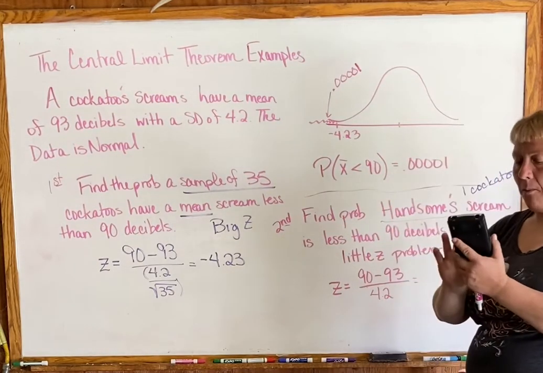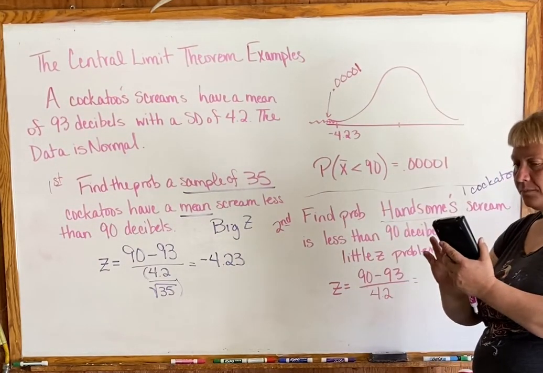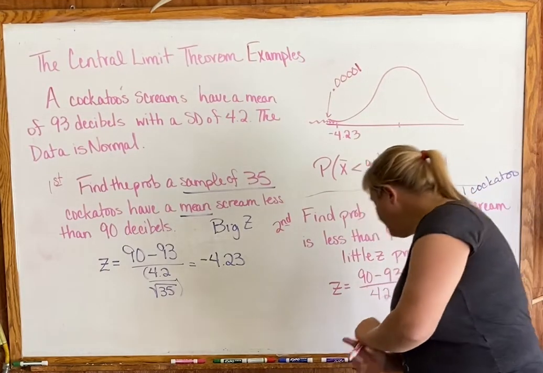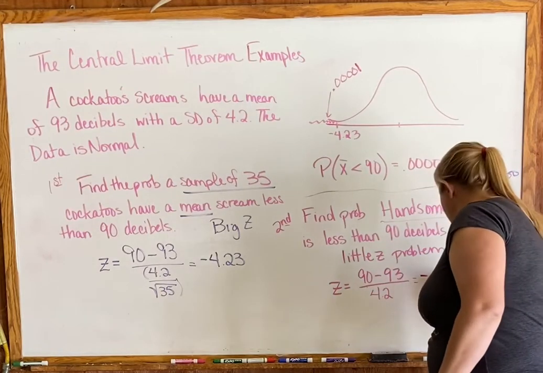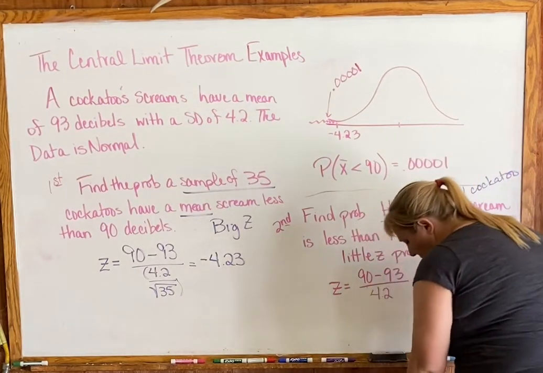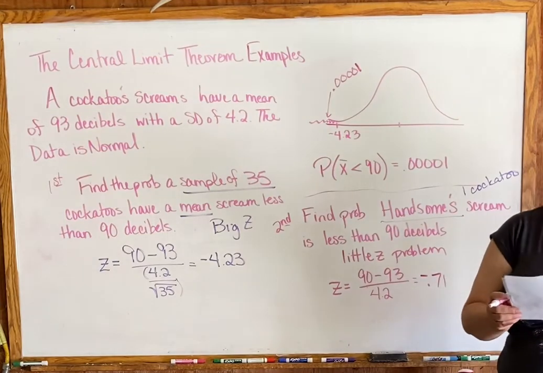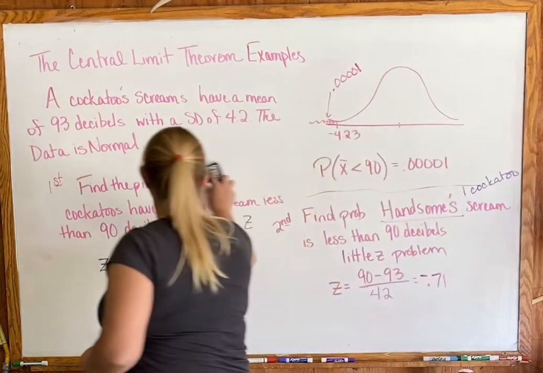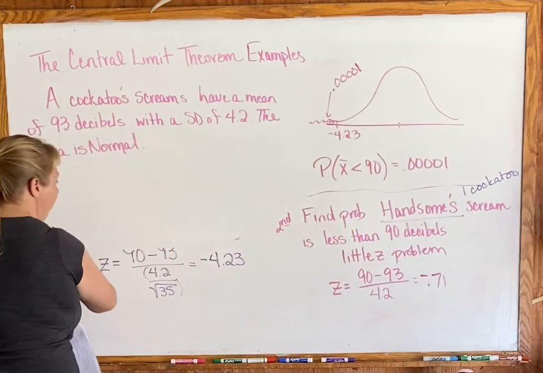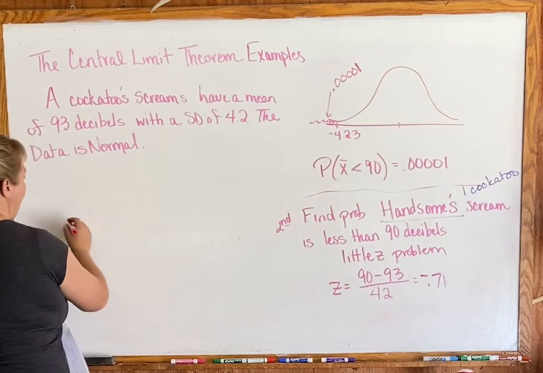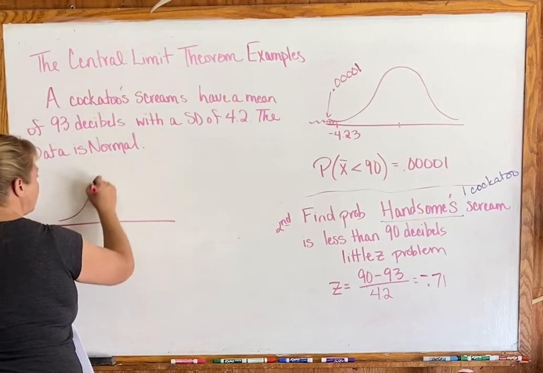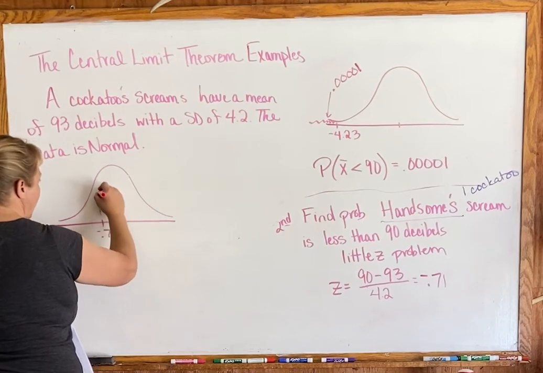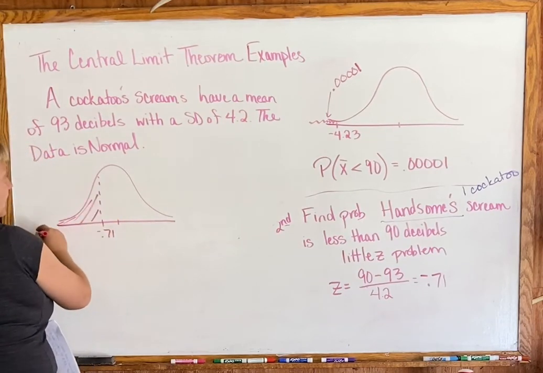All right, so I got negative 0.71 for my z-score. Did you get the same thing, hopefully? If we set up our graph, negative 0.71 is about here, and we're still shading less than.